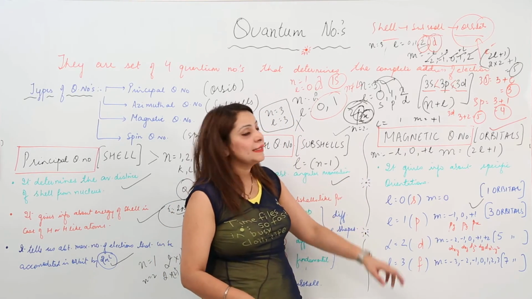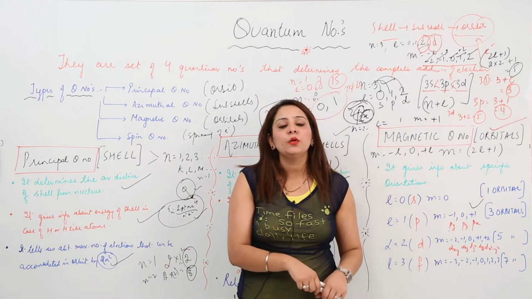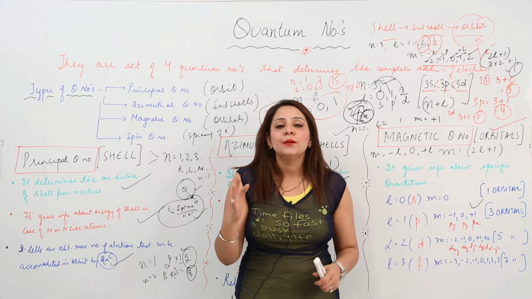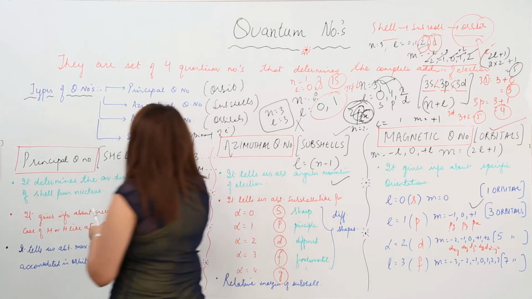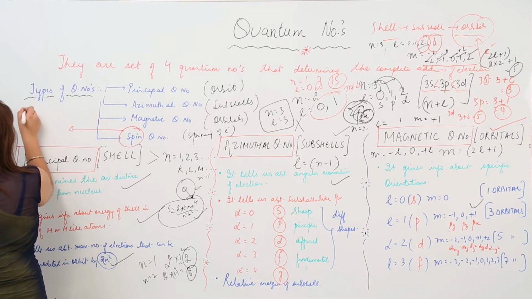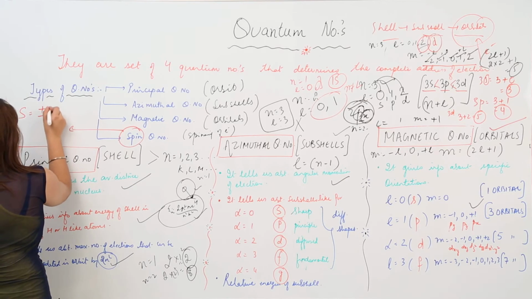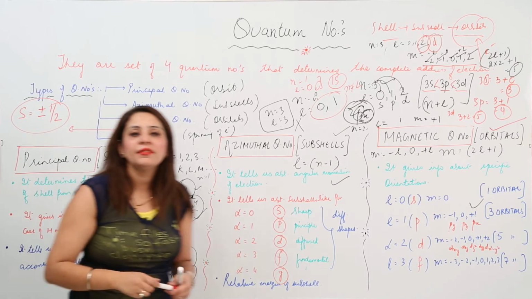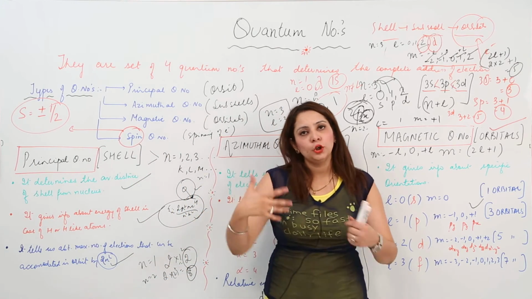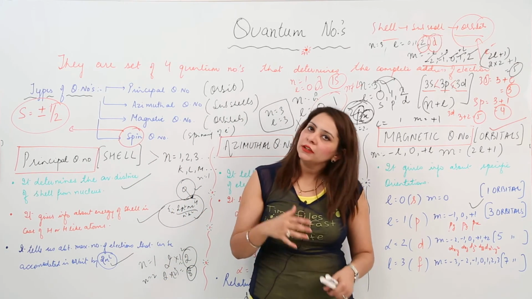The fourth one is the spin. As I told you, the spin quantum number just indicates the spinning, whether it is spinning clockwise or anti-clockwise. We write it with s, and the value it will possess is plus minus half. It is always going to be plus minus half, indicating that it can be probably clockwise or anti-clockwise.